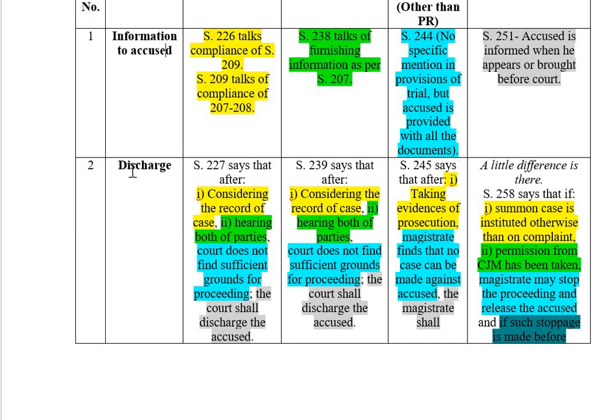Now discharge and acquittal are two different things. Discharge happens when the court thinks that there are no sufficient grounds or evidence to pursue the matter. Then the court discharges. The court is discharging because sufficient matter is not there in the opinion of the court. Acquittal means the prosecution and defense submitted their evidence and then the prosecution failed to establish the guilt of the accused. Then he will be acquitted. So discharge is not the end of the trial, but acquittal is the end of the trial.